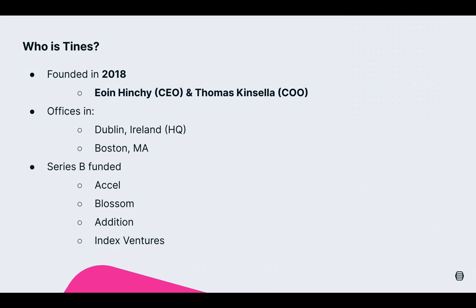We have a couple of offices. Our headquarters is based out of Dublin, Ireland, and we also have another office in Boston, Massachusetts for North America. We are venture backed, and we recently had our Series B funding. Some of our investors, Accel, Blossom, Addition, and Index Ventures, are investing in Times at this point.